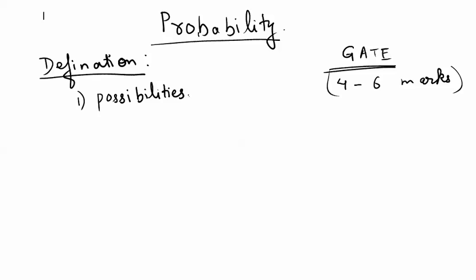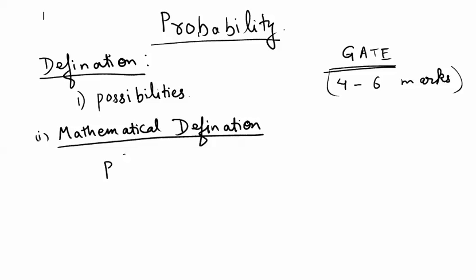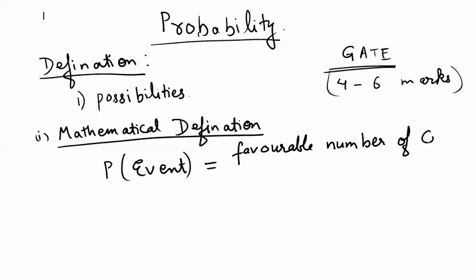But if you say the mathematical definition of probability, the mathematical definition says that the probability of any event is given by the favorable number of cases, the cases which are in favor of that event, divided by the total number of cases.